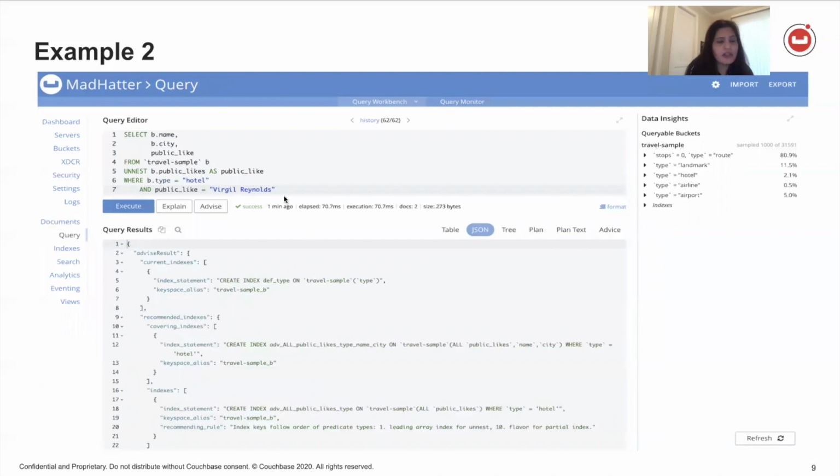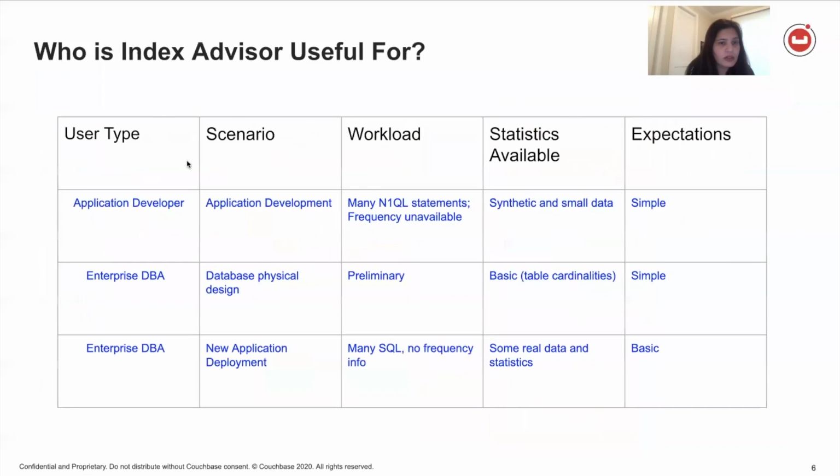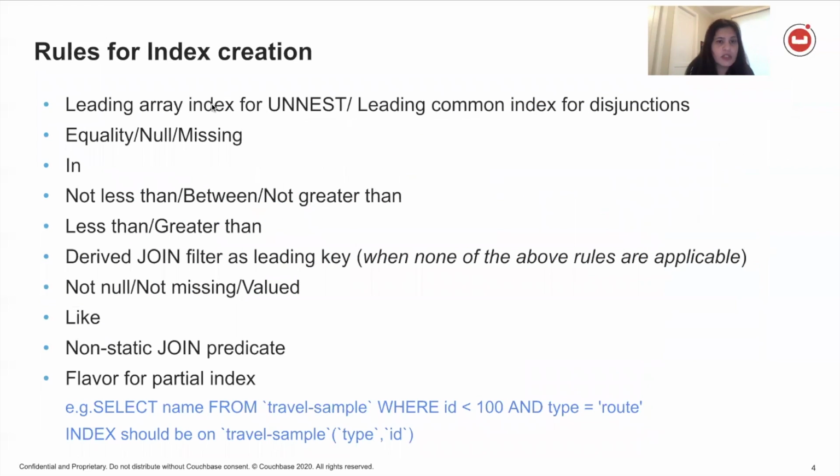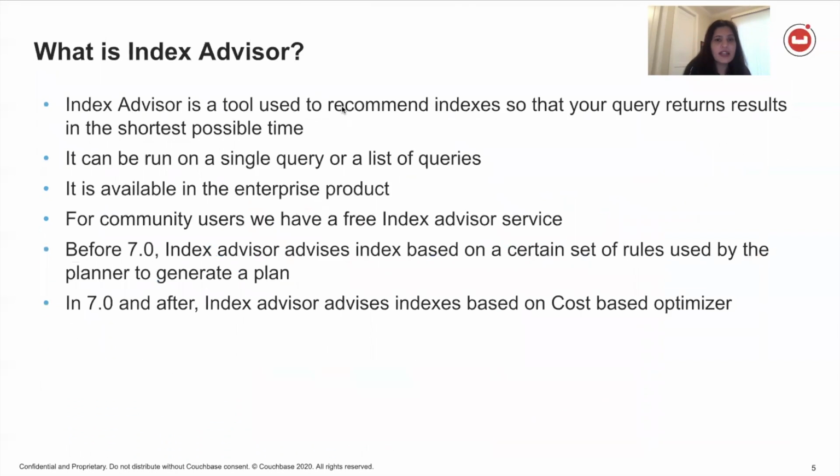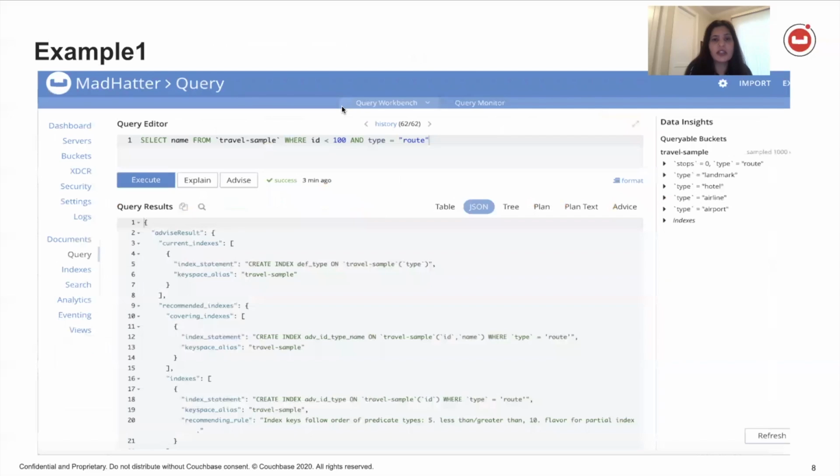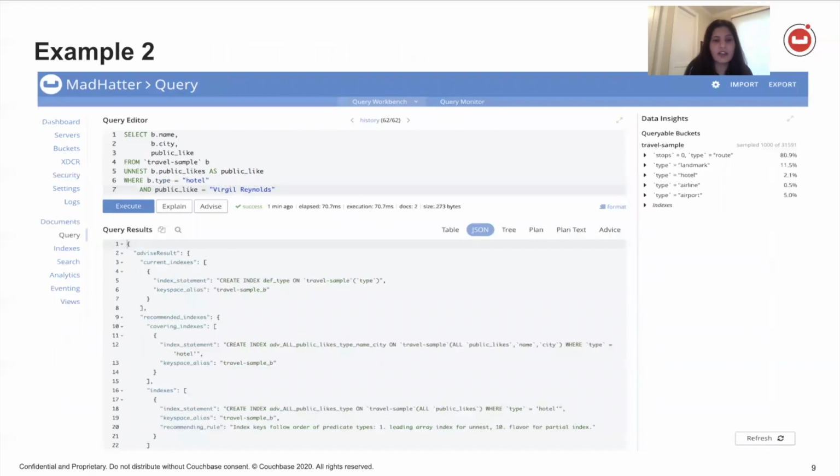Another example here, which is slightly more complicated as compared to the previous example. We are selecting name, city, public like. This is the key space, which is travel sample. We are trying to unnest because public like is an array. Now, if you go back to the rule, you see the unnest was the very first rule. So if there is an unnest involved, that has to be the first key in our index.